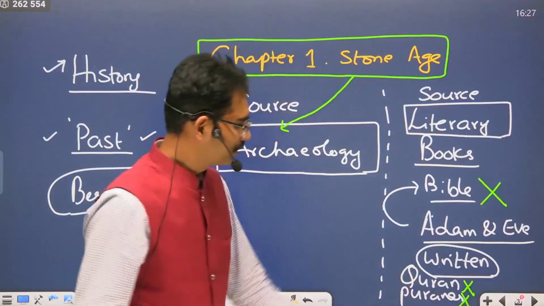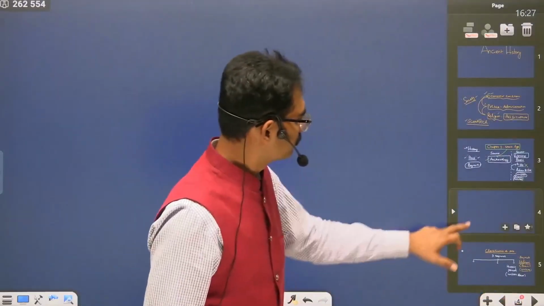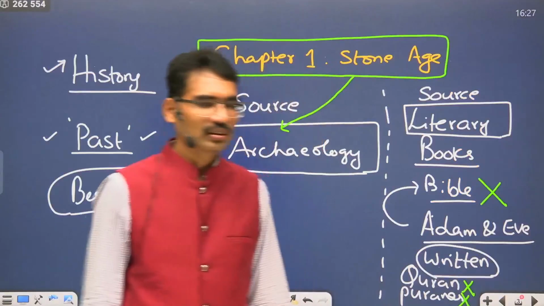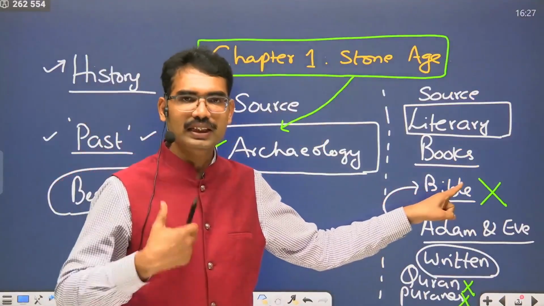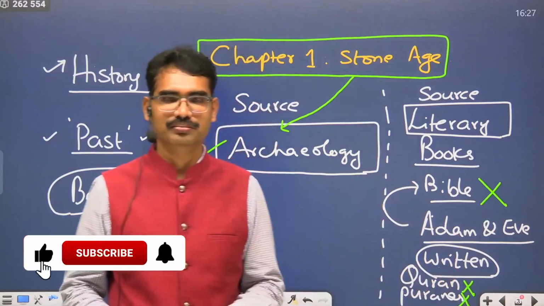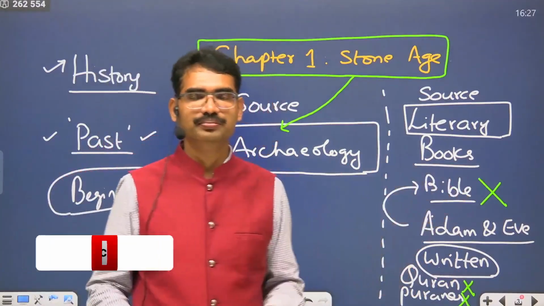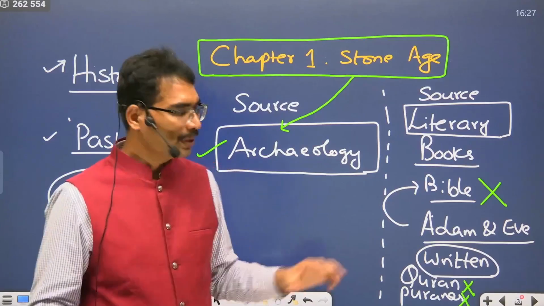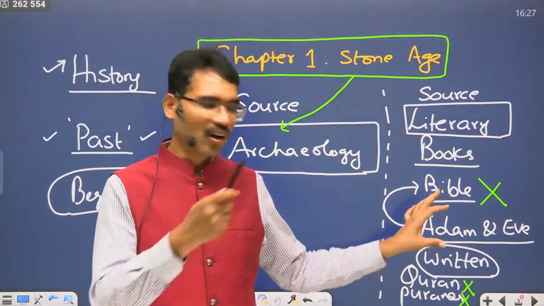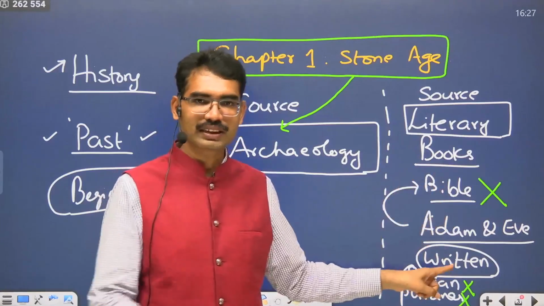identify this. Suppose we are depending on written records, that means whatever the Bible is saying, that is our history. Whatever the Quran says, that is our history. Whatever the Puranas are saying, that is our history. But what is the guarantee that whatever they are saying is 100% right? And also the people who are blindly believing in these books not only believe blindly in the stories, they will also force others to believe this. That is where the problem emerged.